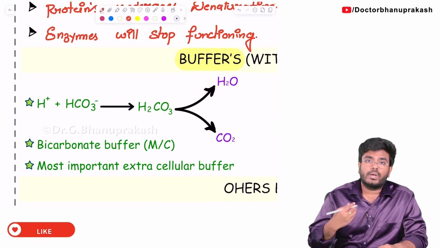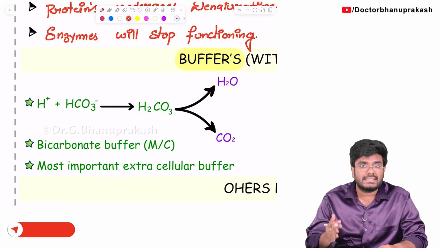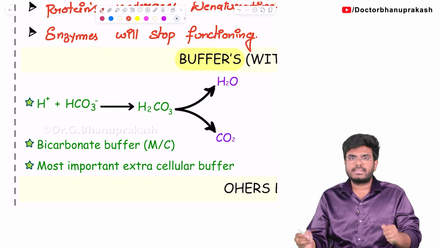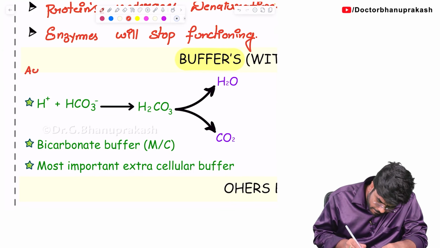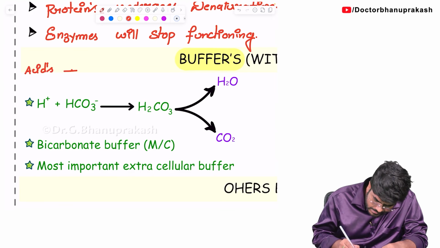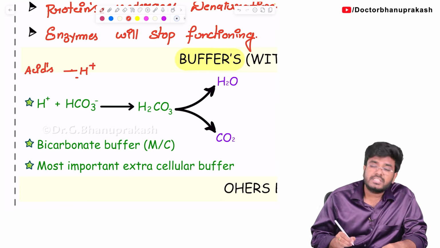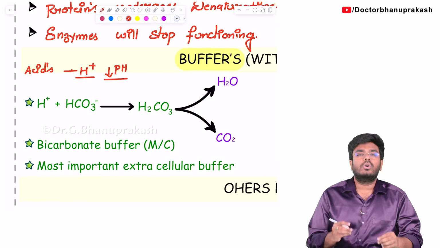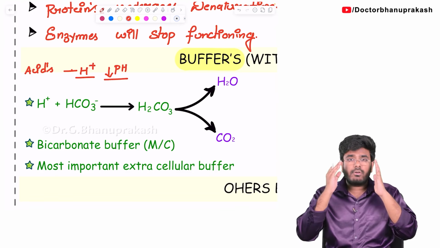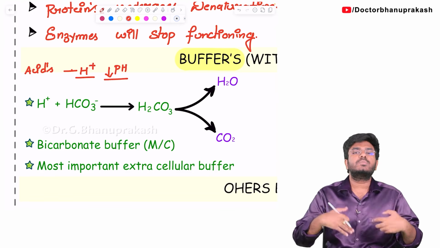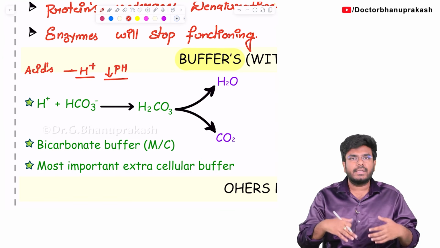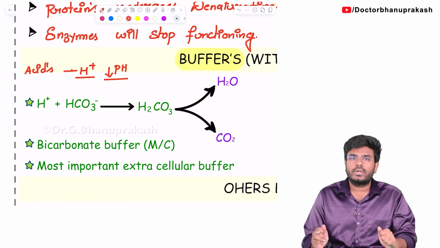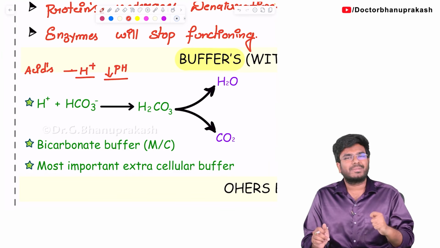Because always in our body there is production of acids. Because of metabolism, we always produce acids, guys. These acids release H plus ions. H plus ions can decrease our pH, that is acidosis. Constantly, every second in our body, because of metabolism, H plus ions and acids are getting generated, so there is a chance that you can end up in acidosis. Is that good for you? Definitely not. That's why there is a buffer system in our body.